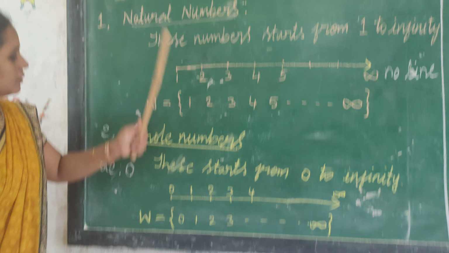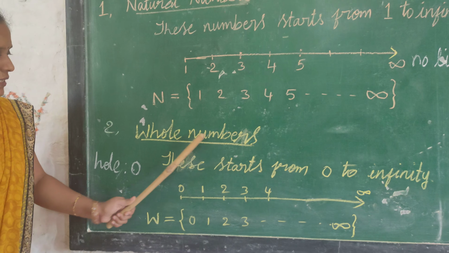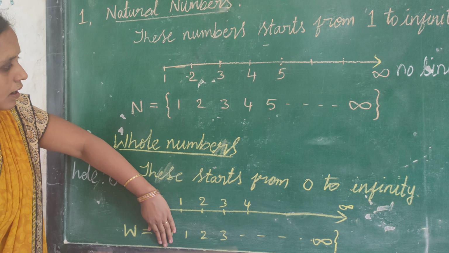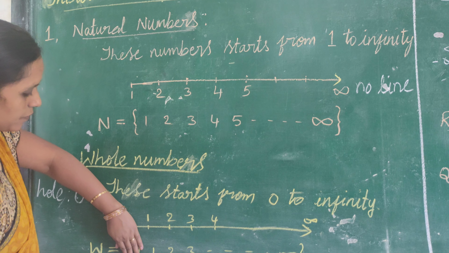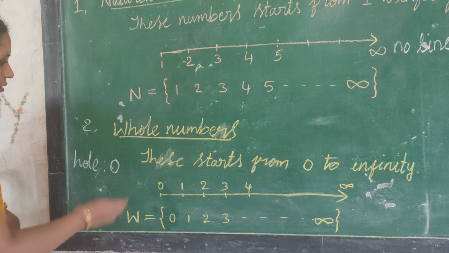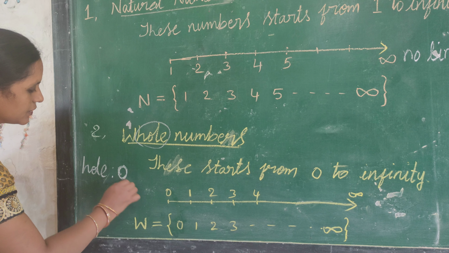Okay. The next type of numbers are called whole numbers. What is whole numbers? You can observe this one. Here, all natural numbers come in whole numbers along with 0. The word whole represents 0.